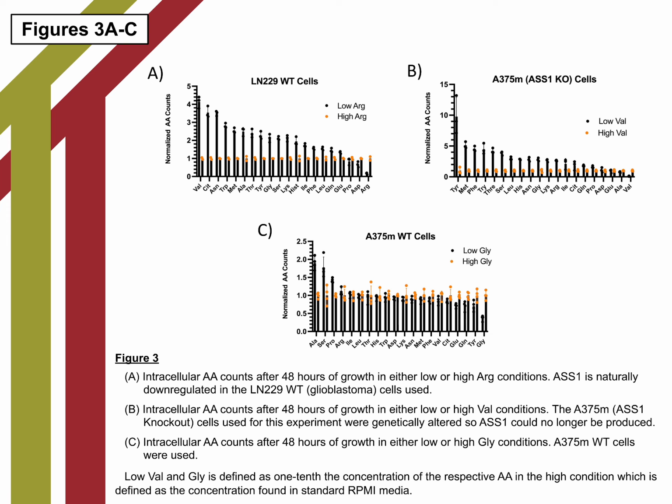But the effect was not observed for cells grown in media depleted of glycine, an amino acid the cells can synthesize on their own, as seen in Figure 3c. Those results suggested that the amino acid accumulation observed is a result of the depletion of essential amino acids, those amino acids which the cell cannot synthesize on its own, but not of amino acids the cell is capable of synthesizing, also known as non-essential amino acids.